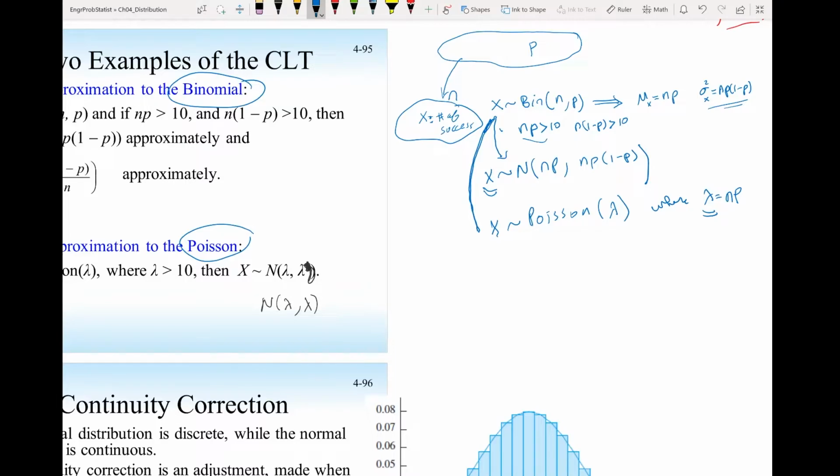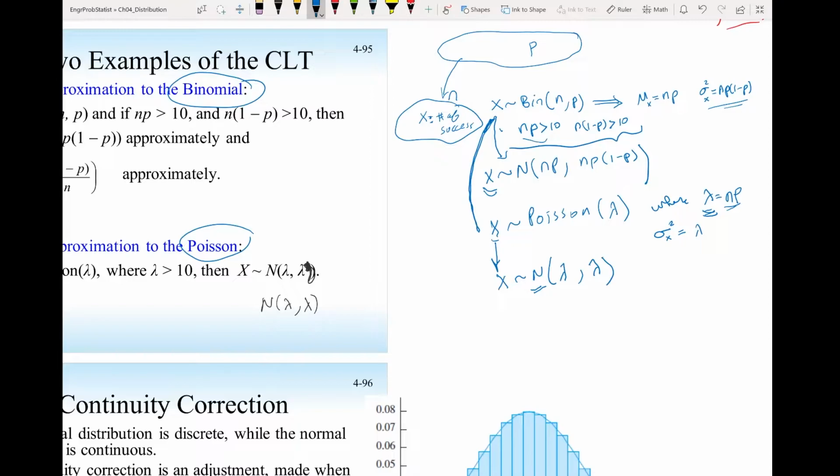So since this x is a Poisson distribution approximating the binomial and it met these two conditions, then x, the Poisson distribution, can be approximated as a normal distribution with mean np, which is lambda, and the variance, we found earlier for a Poisson distribution, to be lambda. So the variance of the normal distribution would be lambda.